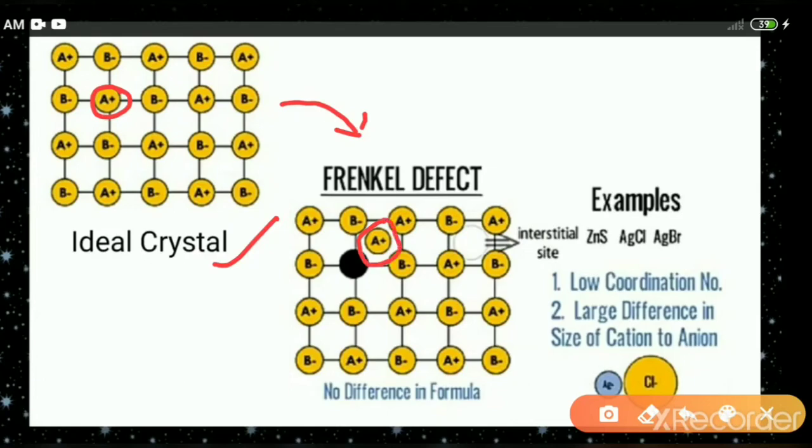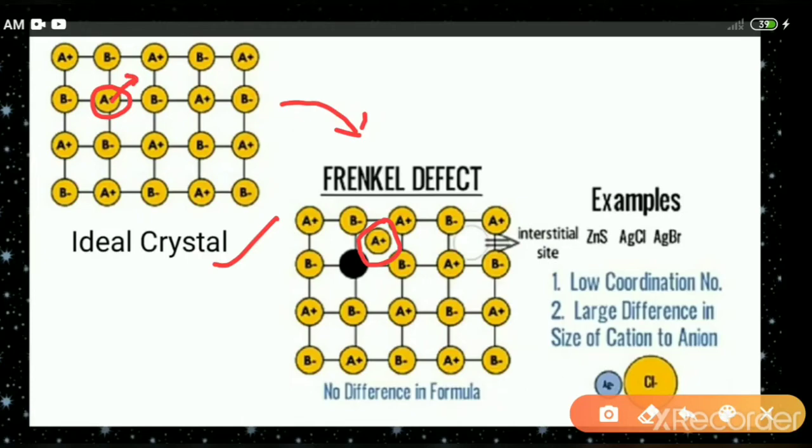That means this cation is actually not removed from the crystal system. It is still there in the crystal system, but it has changed its position from the lattice point to the interstitial site.